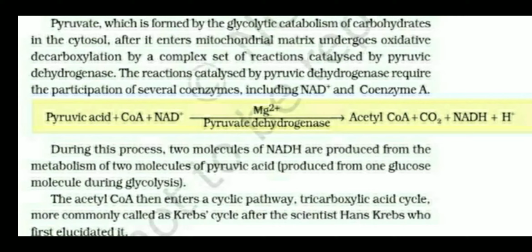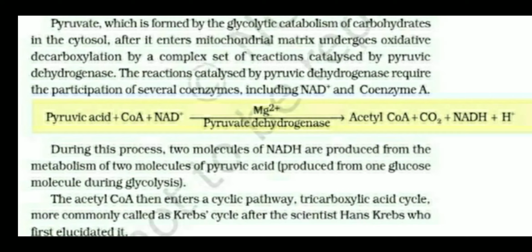During this process, two molecules of NADH are produced from the metabolism of two molecules of pyruvic acid. These two molecules of pyruvic acid are produced from one glucose molecule during glycolysis. So in oxidative decarboxylation, the main product formed is acetyl coenzyme A.